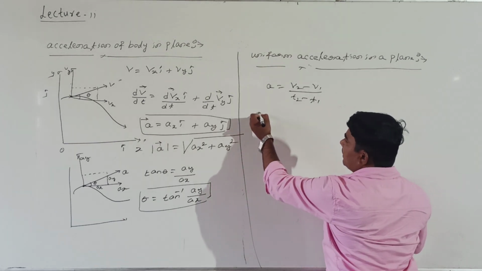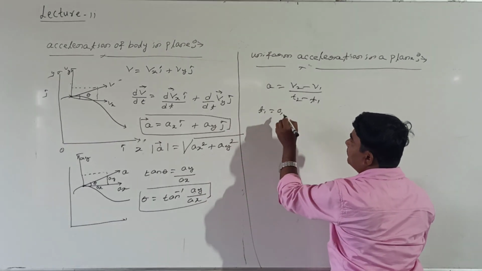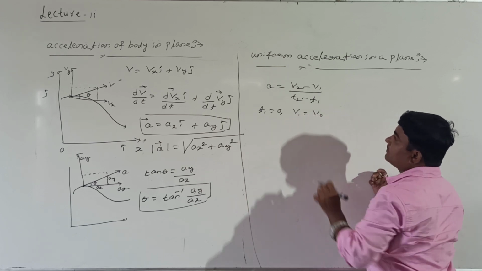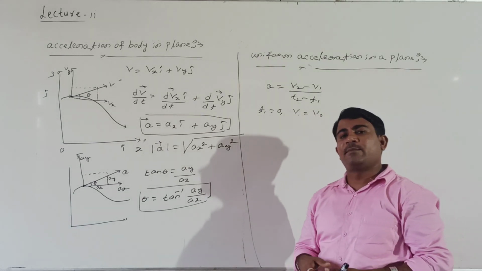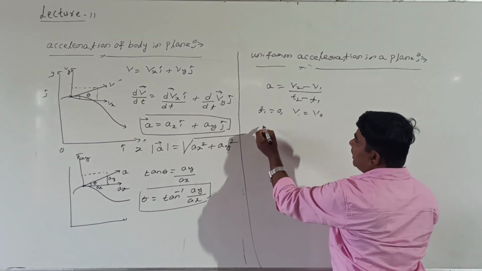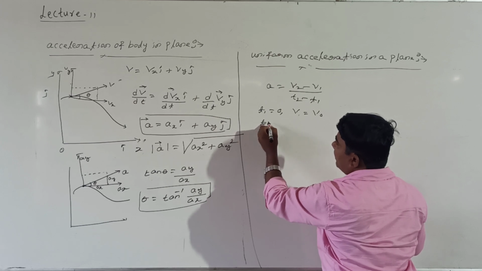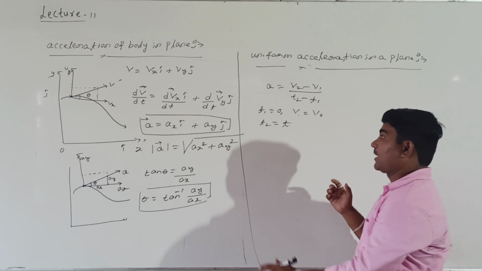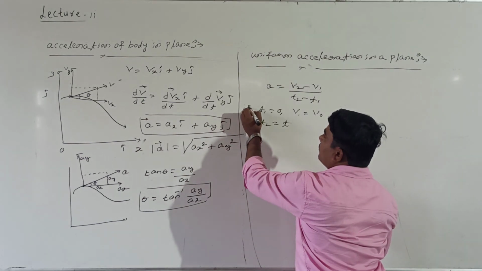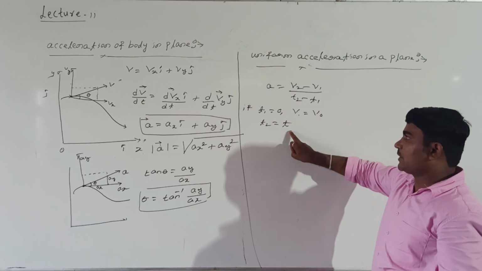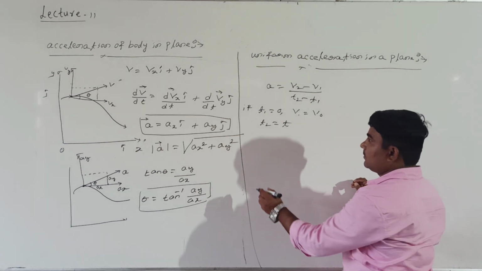But here, if time t1 equal to 0, then v1 equal to v0. Then t2 can be represented by t value. For example, if initial time is 0, v1 is equal to v0, and t2 is equal to t. How to write this formula then?